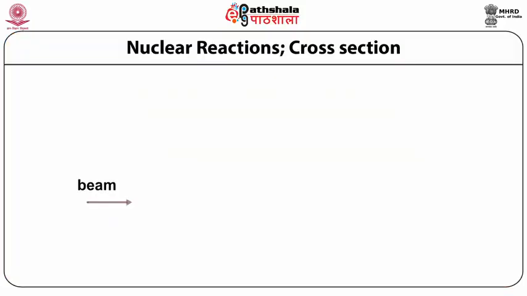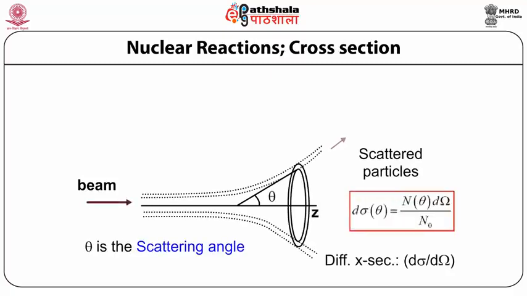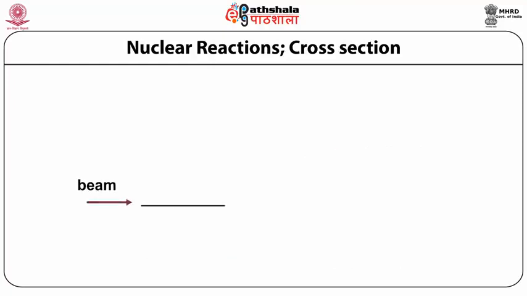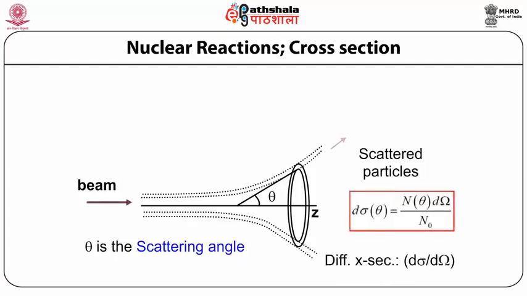Nuclear reactions cross section. In this slide, we are going to study an important requirement of nuclear reactions, which is the cross section. As we have understood, cross section indicates the probability of happening of a reaction. So what are the ways by which we can measure cross section? Here in this slide we are going to discuss how the cross section can be calculated for a given set of reactants.